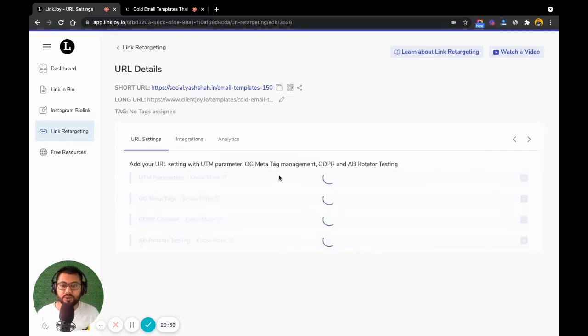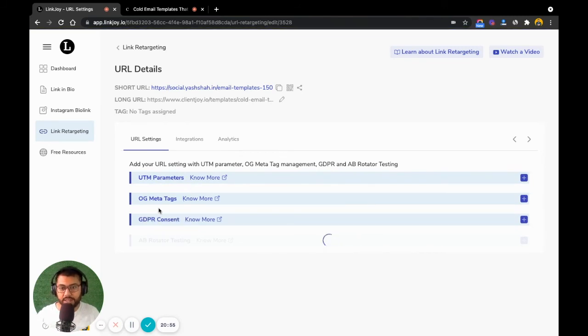You can obviously go into URL settings and add all the UTM parameters as we saw. You can add OG meta tags, you can have GDPR consent, you can also do A/B testing and so on and so forth. All of this we saw a while ago.